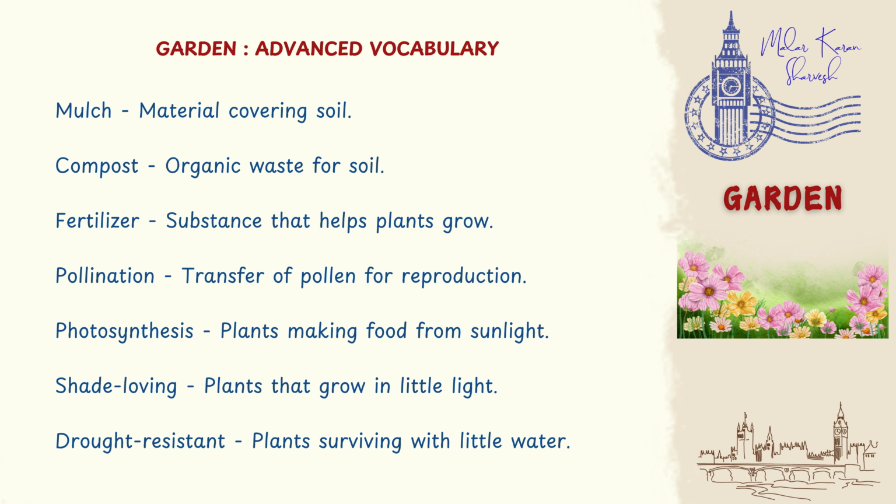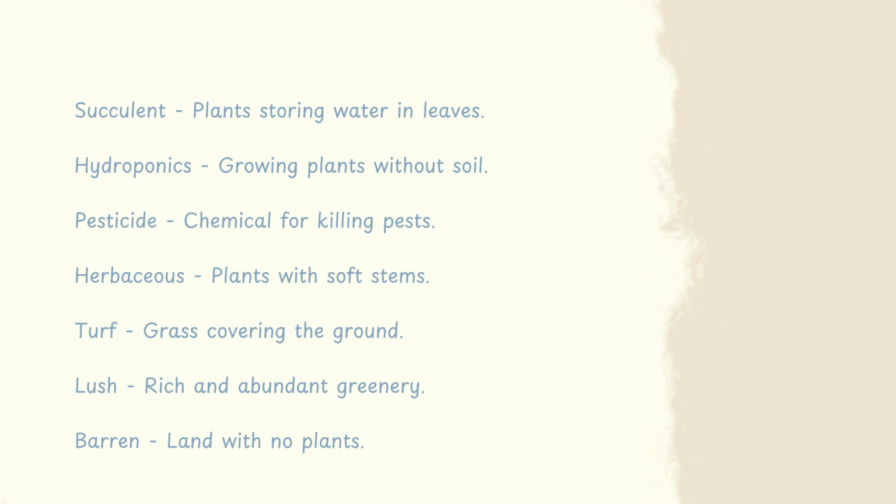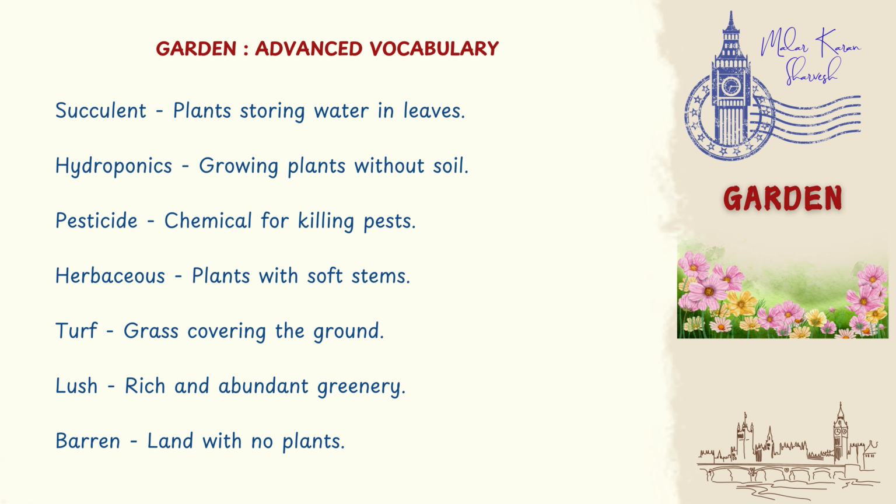Shade-loving, plants that grow in little light. Drought-resistant, plants surviving with little water. Succulent, plants storing water in leaves. Hydroponics, growing plants without soil. Pesticide, chemical for killing pests. Herbaceous, plants with soft stems. Turf, grass covering the ground. Lush, rich and abundant greenery.